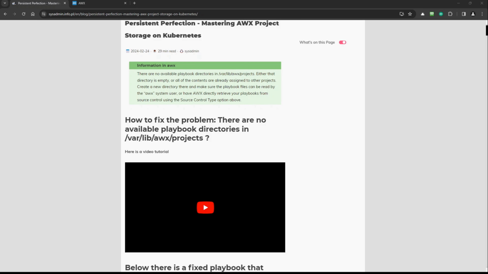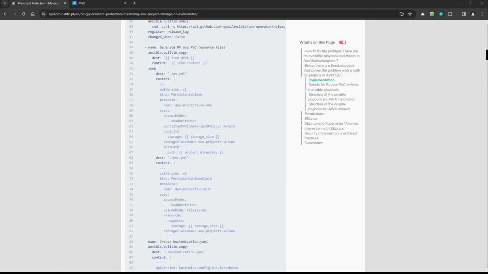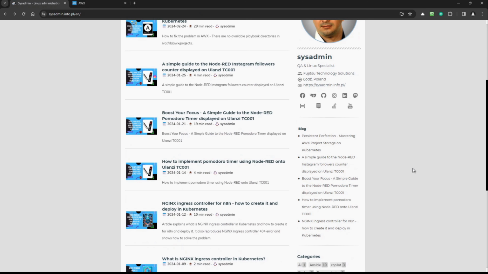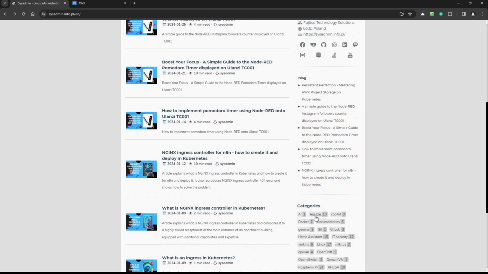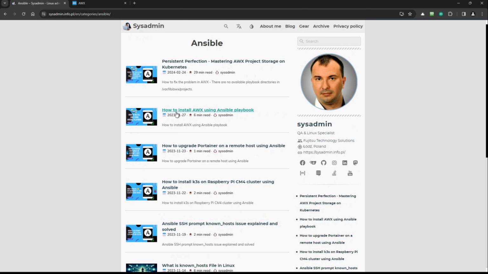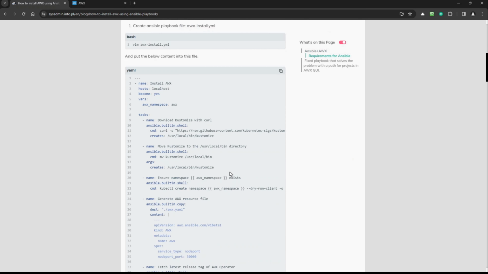And I would like to scroll down through the whole tutorial, because what I did, I just created a fixed version of the Ansible playbook. So previously, if I click back and open the Ansible category here, and you click how to install AWX using Ansible playbook, there is a playbook.